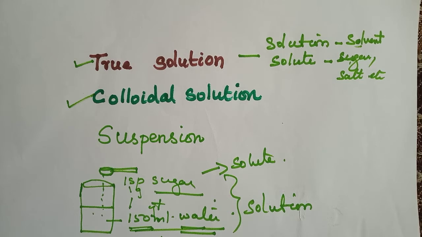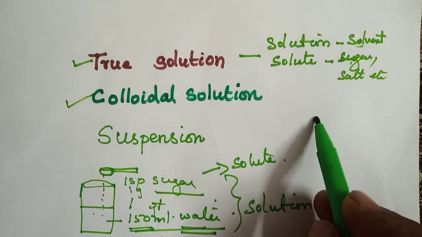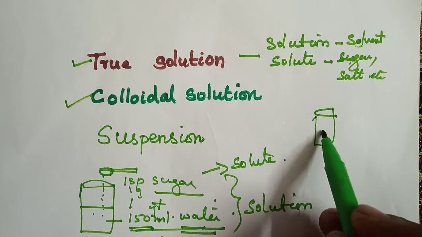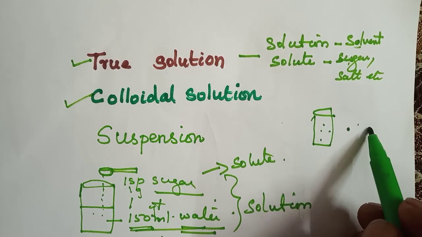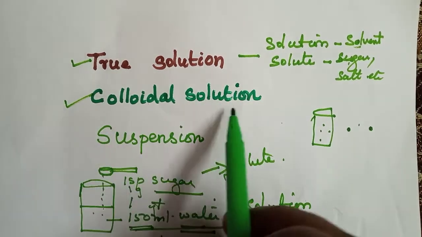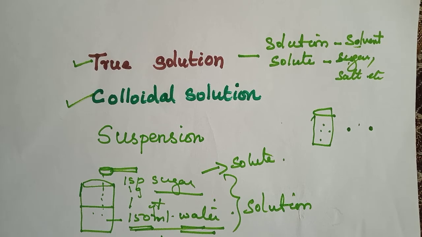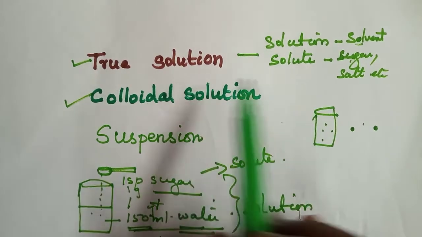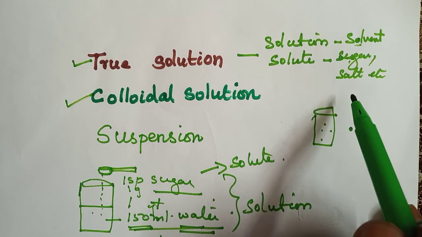A colloidal solution is a heterogeneous mixture only, but here the particles cannot be seen by the naked eye. Heterogeneous mixtures means particles we can see with our naked eye, yes or no? Yes. But here we have homogeneous characters also. And the solute particles cannot be separated by filtration. This is also a character of homogeneous mixtures.